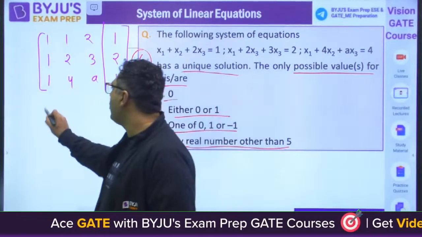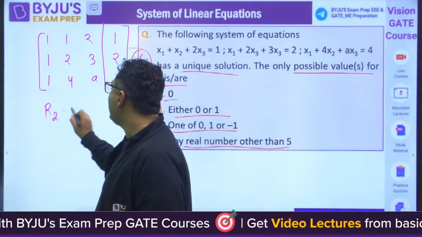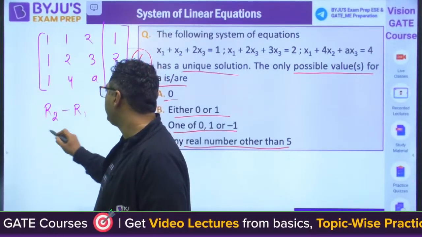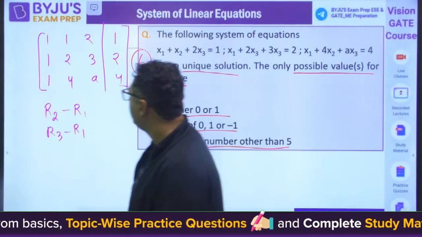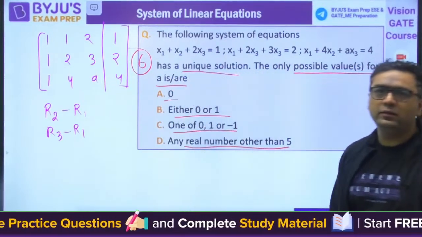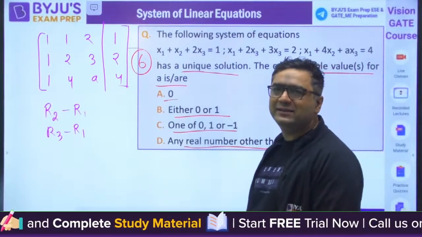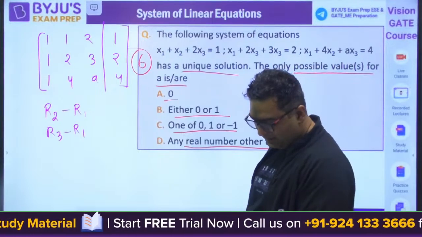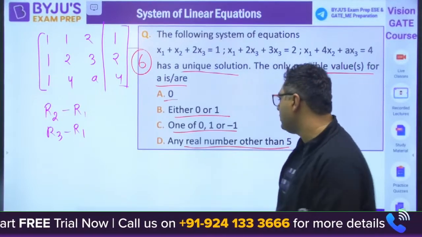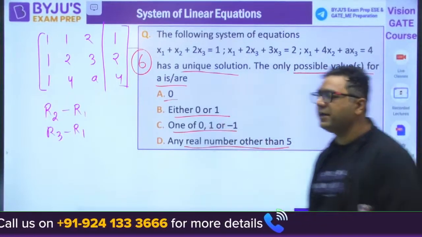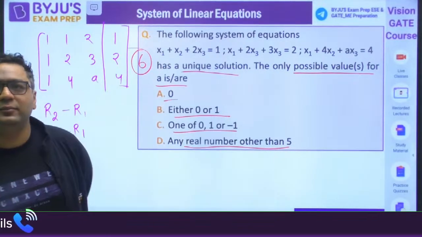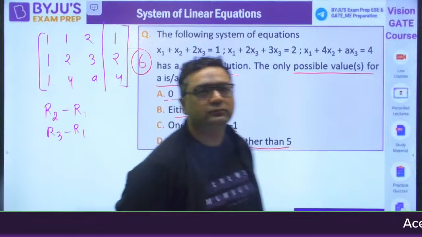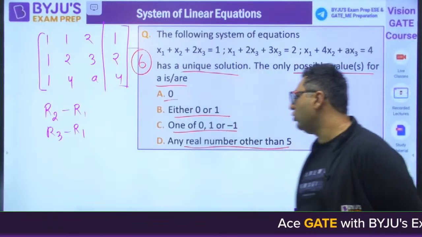You know, here we can operate R2 minus R1 directly and R3 minus R1 directly. Solve it. Okay, Papa Ghoda is saying C. I feel you need to check it, dear. You need to check it. You are saying 0, 1 and minus 1. Please check it. Good afternoon, Ankit. So try to solve it.